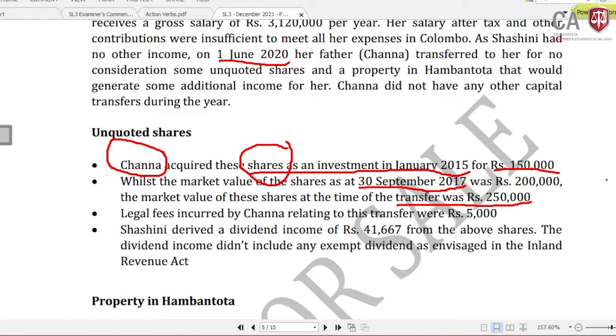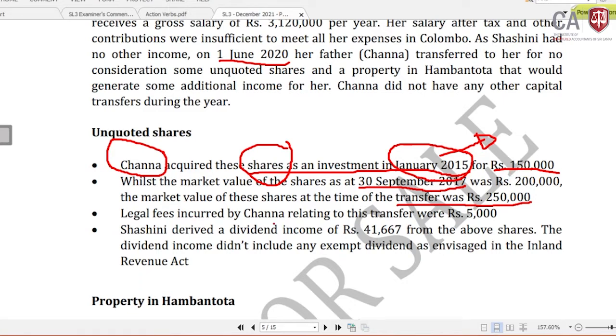That's why, Lamai, under section 203, the transitional provision, it has been given that if the asset was acquired prior to 30th September 2017, at the point of disposal we need to take the valuation as at 30th September 2017 as the cost. Clear? That's why the valuation of rupees 200,000 for these shares is given, then 150,000 has no validity on behalf of that. The market value, I'll come to why we need the market value.